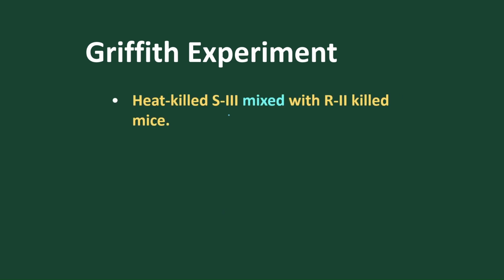Then he mixed the heat-killed S3 and R2 strains. This one is non-infective, and this one is also non-infective. When he used both non-infective, still he found that the mouse dies. So he was a bit confused: heat-killed S3 and R2 are both non-virulent, then why does it cause death in the mouse?